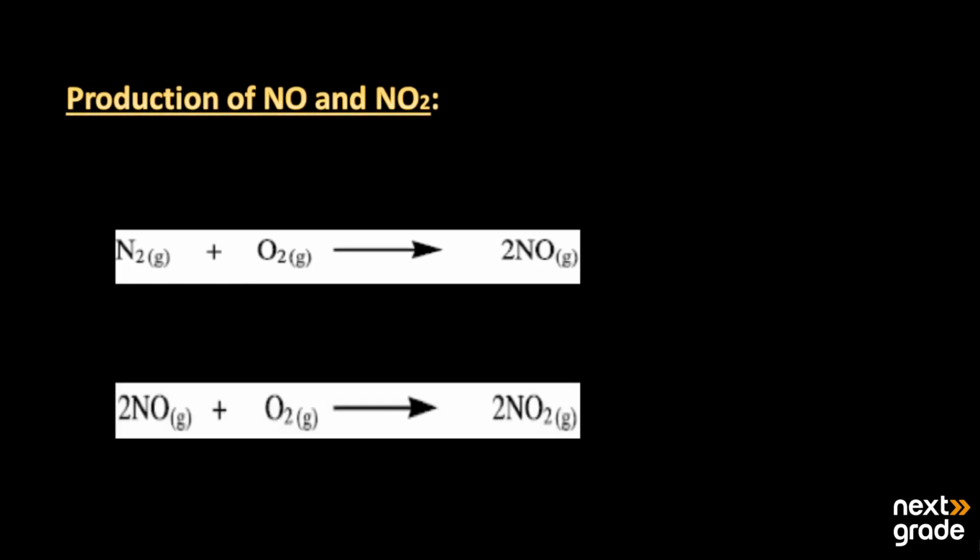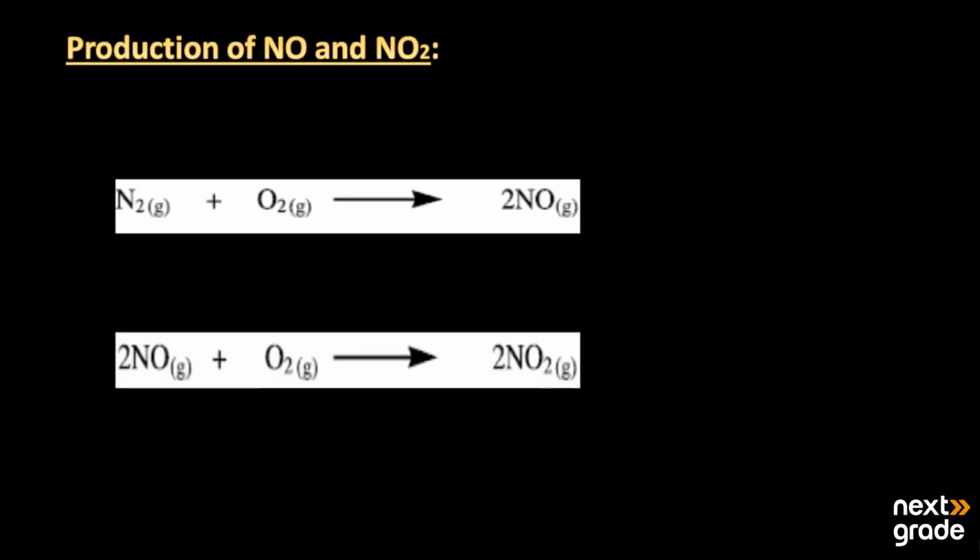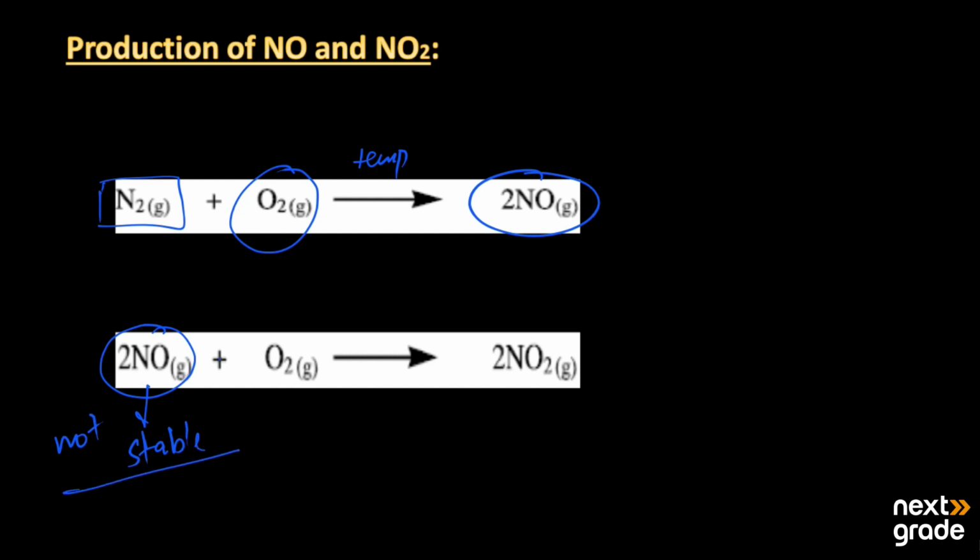So first we have the production of NO and NO2. The method is that the nitrogen that was first present in the inert form, as the temperature increases, reacts with the oxygen present in the atmosphere and changes into NO. After that, NO, as it is not in a stable form and has high activation energy, reacts with oxygen and forms nitrogen dioxide.